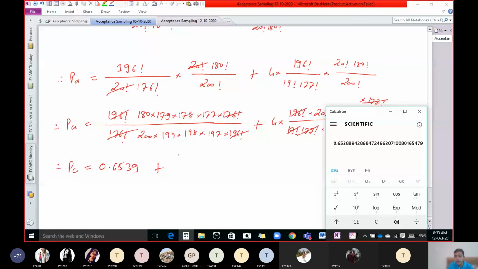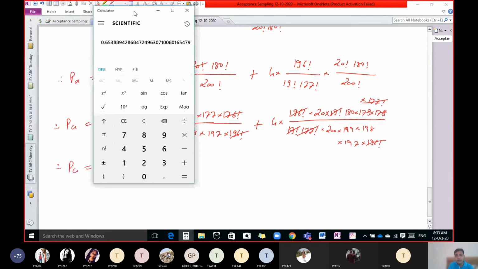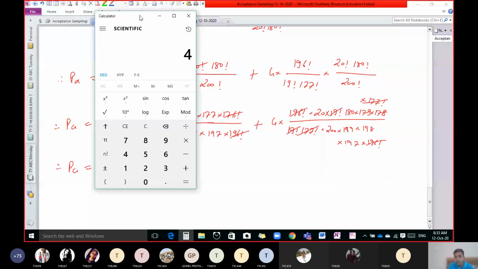Plus. Now see how to calculate this. See once again, this 4 into 20 divided by 200 into 180 divided by 199 into 179 divided by 198 into 178 divided by 197.